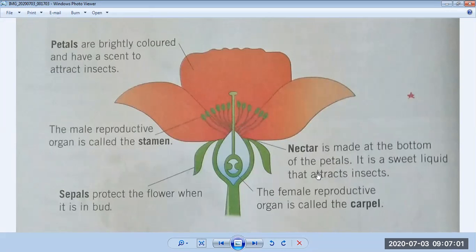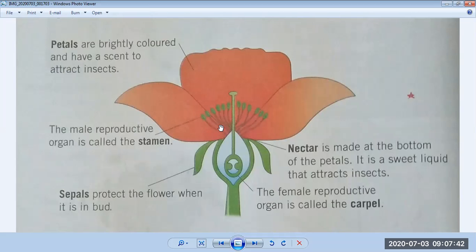So first of all, in the introduction of the flower, three parts are very important. First is petals. They are colorful, in bright colors, and have a sweet smell. Second is the sepal. They are present at the bottom from where the new bud is formed, and they protect the flower. And the third one is nectar. It's a sugary solution which is produced in the center of the plant, and it is a sweet liquid that attracts insects. After that, a flower is divided into two parts. It has male and female parts both inside it.